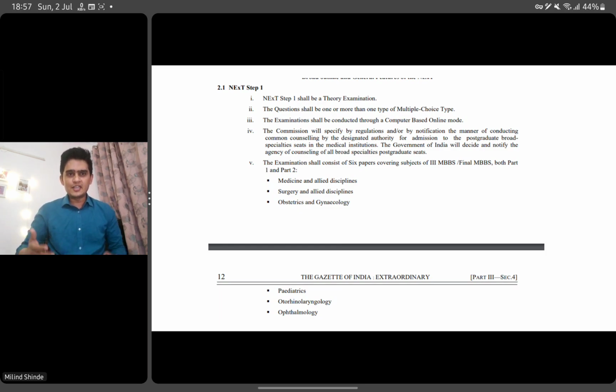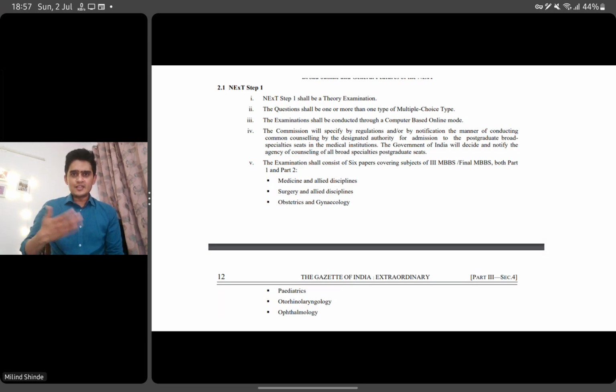So first of all, let's talk about the first, this NExT Step One. It will be a theory exam, as they have said, multiple choice type of questions. It will be a computer based exam, and it will be having six papers, and both part one and two will have six papers.